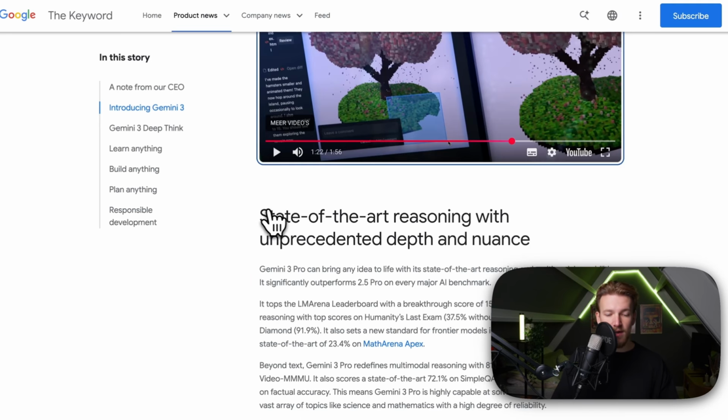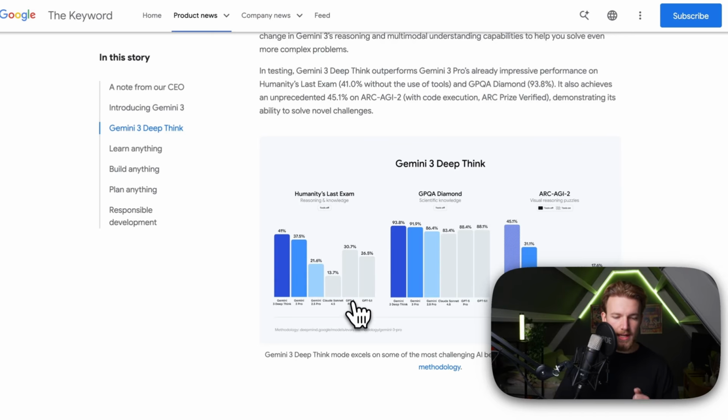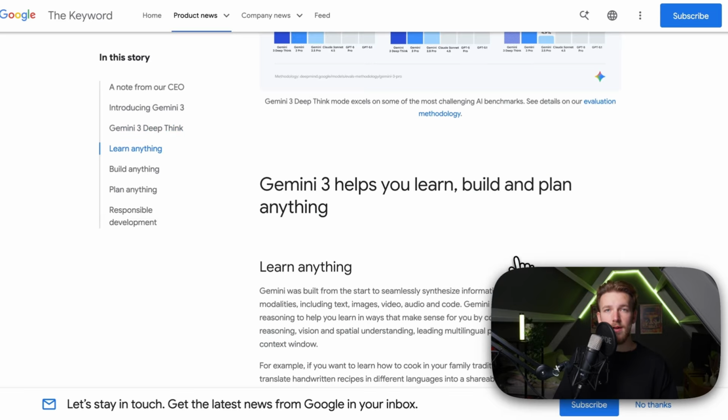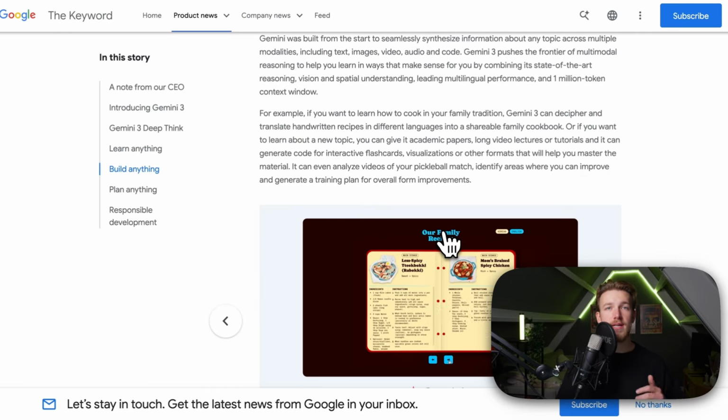It has state-of-the-art reasoning. It also has deep thinking. So for a reasoning and knowledge exam, it is really better than everything that we've seen. It also has a bit better scientific knowledge. But right here, this is where the biggest difference lies, because in visual reasoning of puzzles, it is really better than anything else that we've seen. And it now really allows us to create the most creative things that we can come up with. So it is really cool. I really want to demo you everything that you can build now.